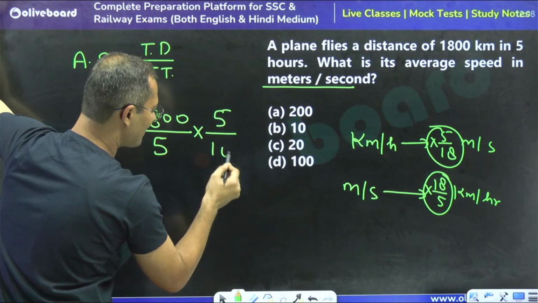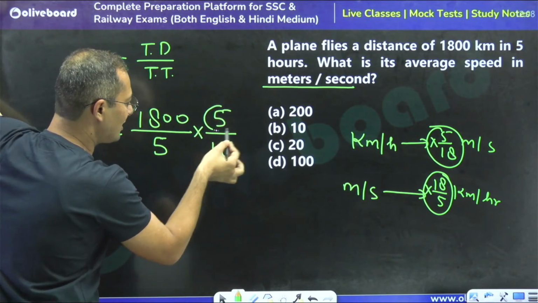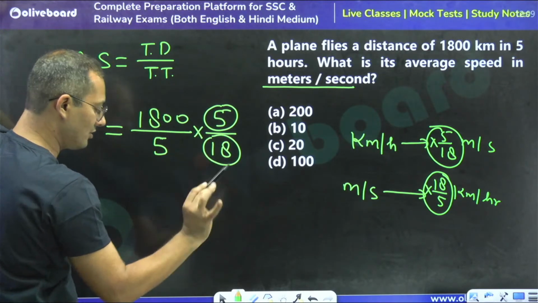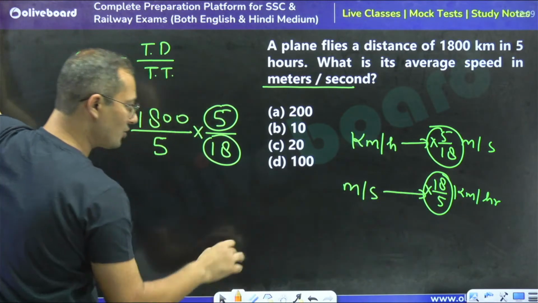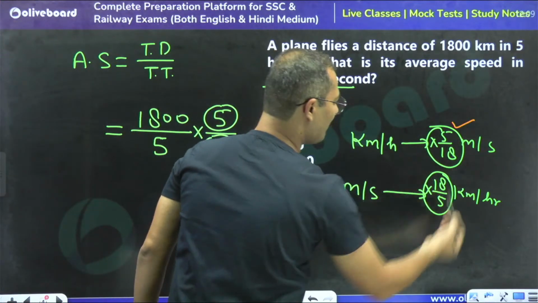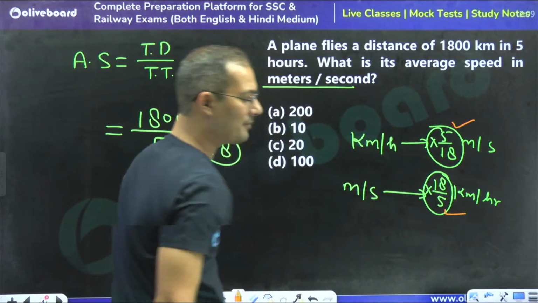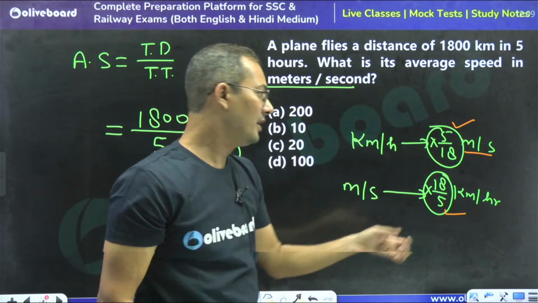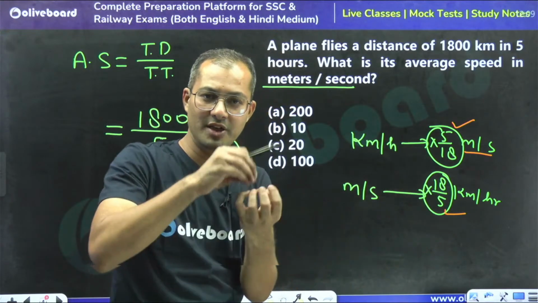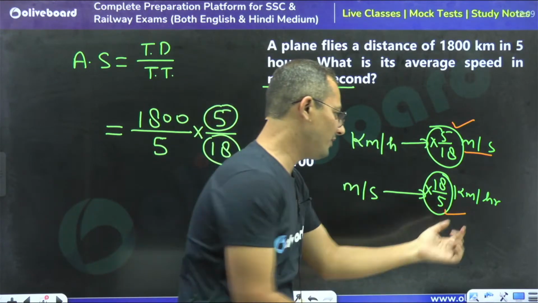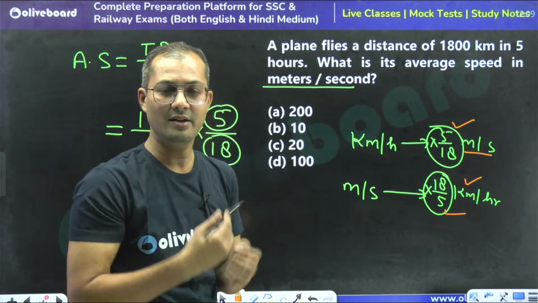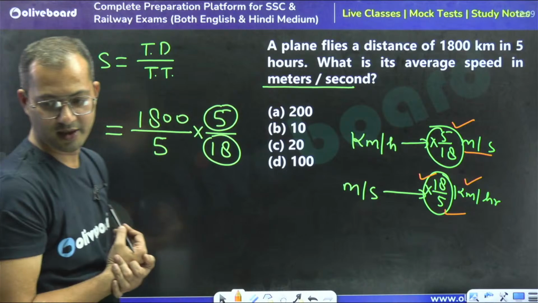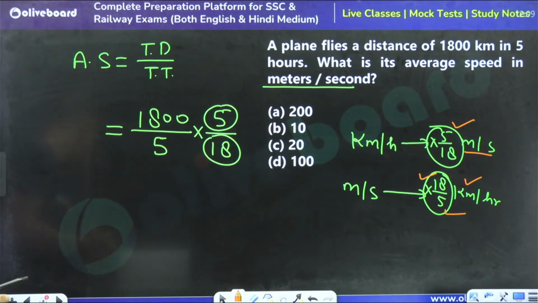Meter per second is a small unit, so in the numerator I will get a small value and in the denominator a big value. By this approach you can remember when to multiply by 5 by 18 and when by 18 by 5. When we have to convert into a small unit, meaning meter per second, we take the small value in the numerator. When we have to convert the speed into a larger unit, we take the larger value in the numerator. By this you can memorize the fact.